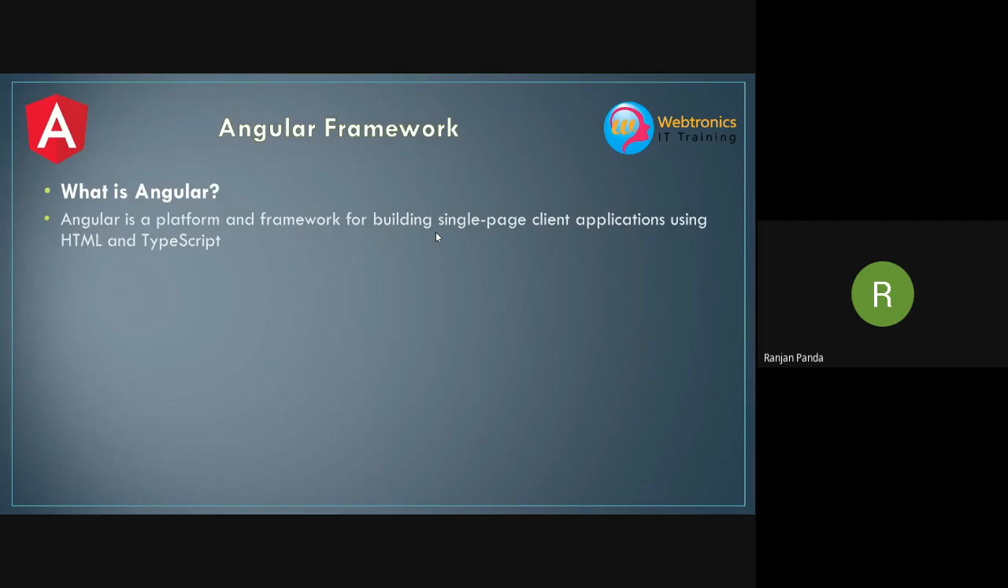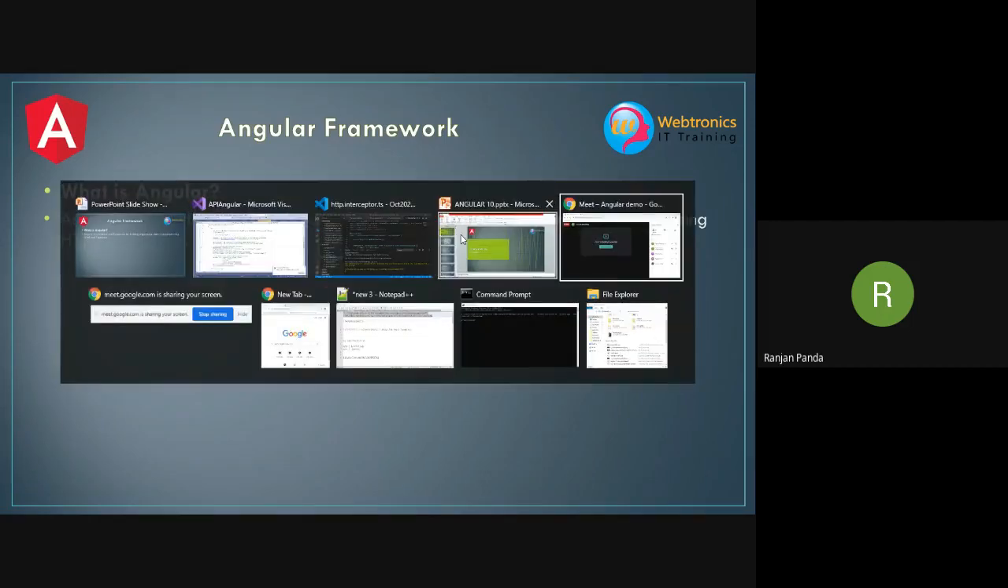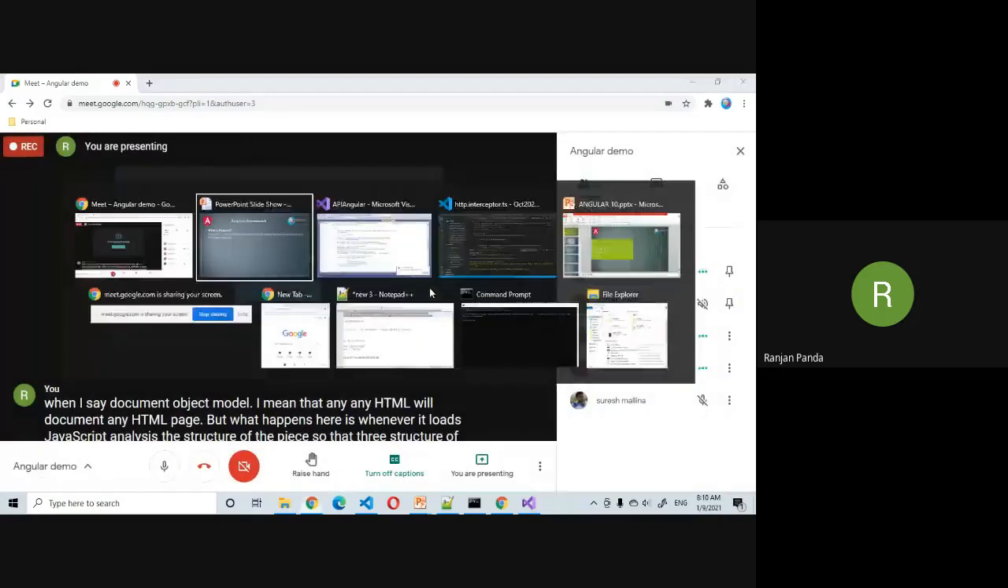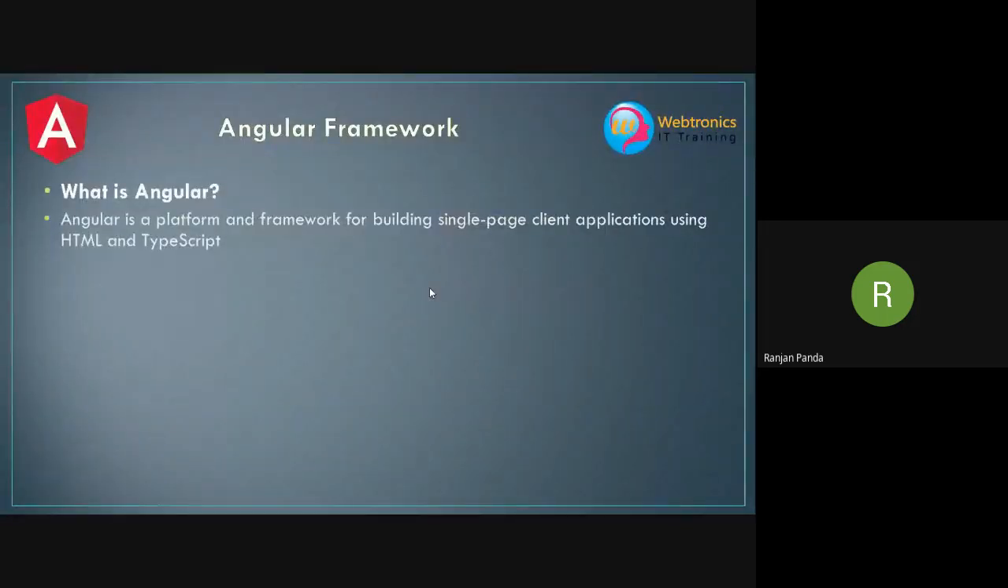So what was JavaScript initially doing? Initially, it was just helping us do some validations by manipulating or reading the DOM elements. What JavaScript was majorly doing was manipulating the DOM, the document object model. When I say document object model, I mean any HTML document, any HTML page. Whenever it loads, JavaScript analyzes the structure of the page. Any HTML page is basically a tree structure, right? JavaScript analyzes that tree structure and notes it down.